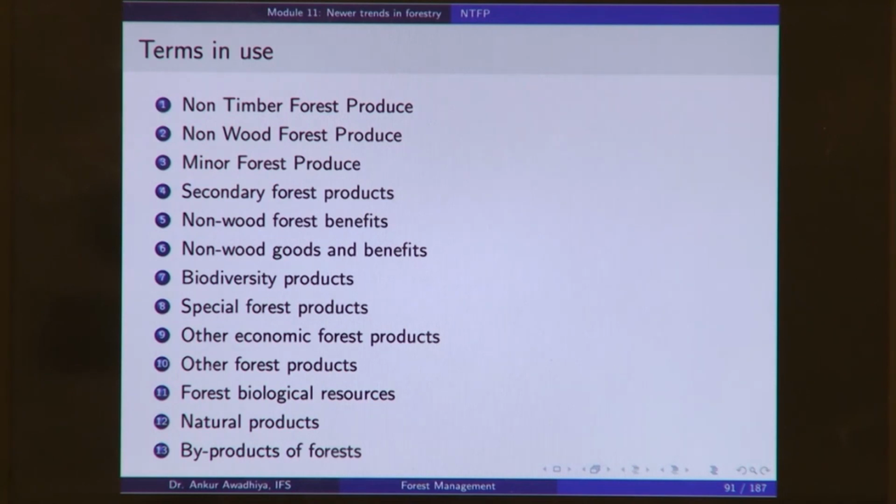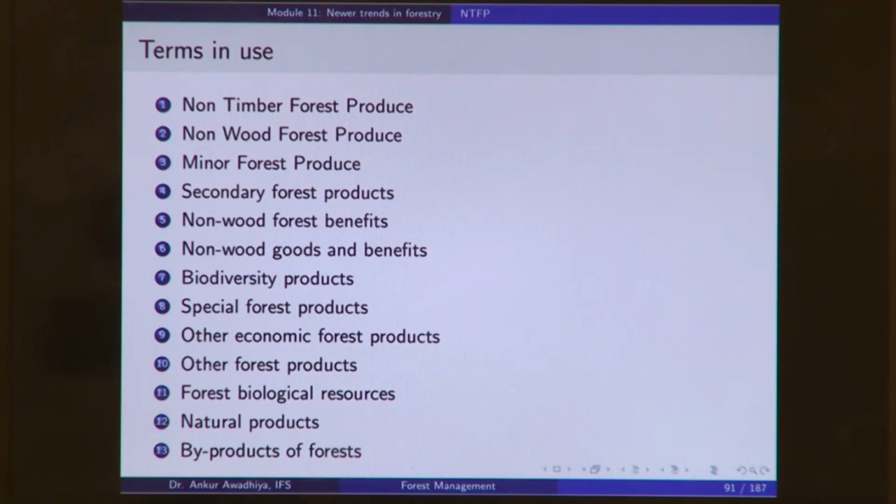Now, when we say non-timber forest produce, we will also encounter several other terms. So, are all of these terms the same, or is there a difference between them? We have terms like non-timber forest produce, non-wood forest produce. When do you call it a non-timber forest produce, and when do you call it a non-wood forest produce? Or things like minor forest produce. Typically we hear this term when we talk about medicinal plants, when we talk about grasses, people normally call it a minor forest produce.